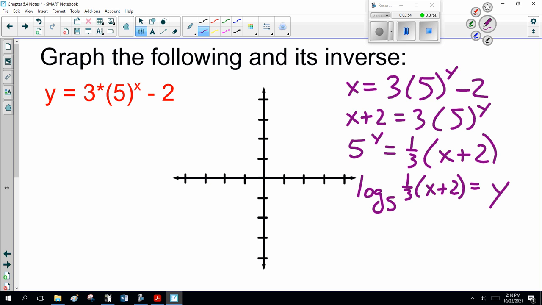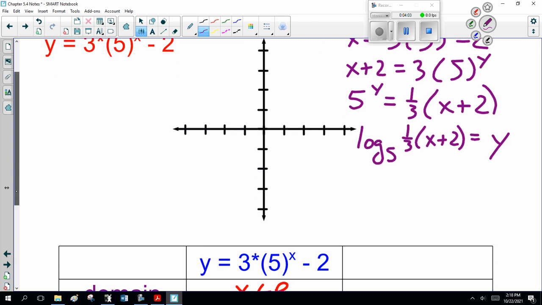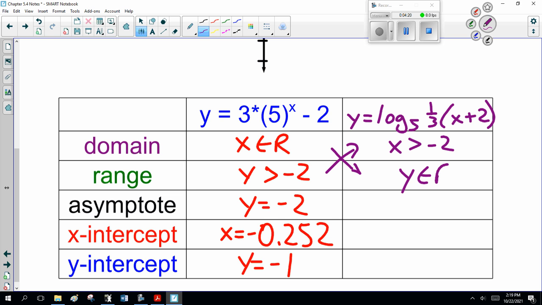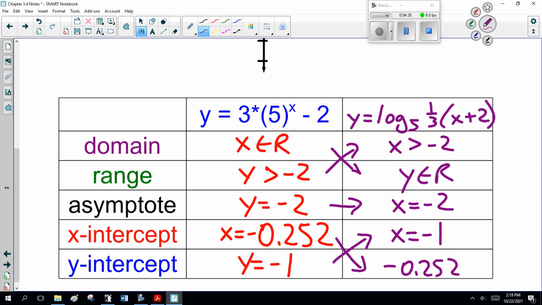Now, the problem is I haven't shown you how to graph log base 5. I will do that next lesson. So for the moment, we have to figure out these points. What can I say about its domain? X is going to be greater than minus 2. Its range, y is all real. Its asymptote is x equals minus 2. Its x-intercept is going to be minus 1, and its y-intercept is going to be minus 0.252. So let's graph these.